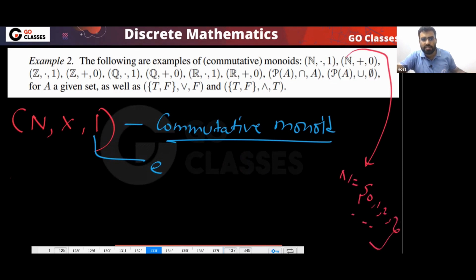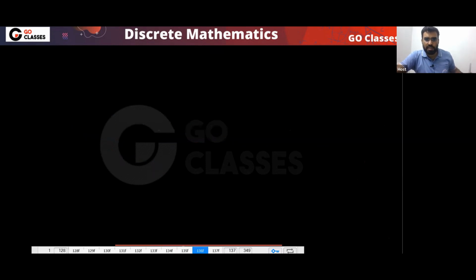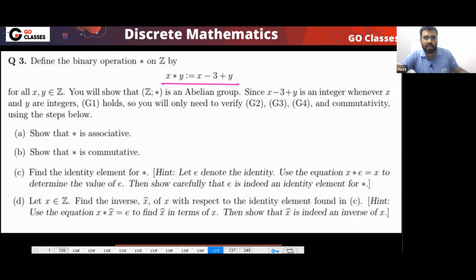because I told you that this is author dependent. Some authors consider 0 as a natural number. So in this example, the set of natural numbers is basically 0, 1, 2 and so on. Okay, so this is the idea, you can check them out. Let's move on. So let's see this example.